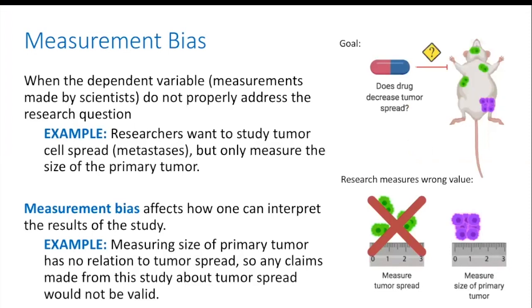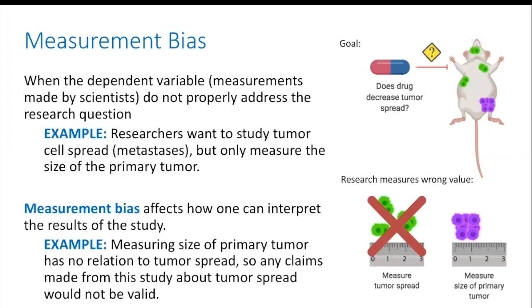Another type of bias you might encounter is called measurement bias. This happens when the dependent variable, or the outcome measurements that are made by scientists, do not properly address the research question. For example, if researchers are trying to study tumor spread, but they only measure the size of a primary tumor, the measure they are using is not addressing the research question. This can affect how one is able to interpret the results of the study.